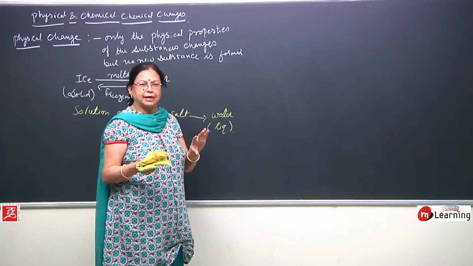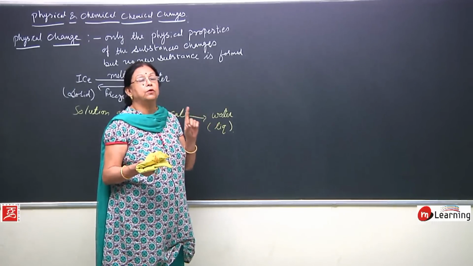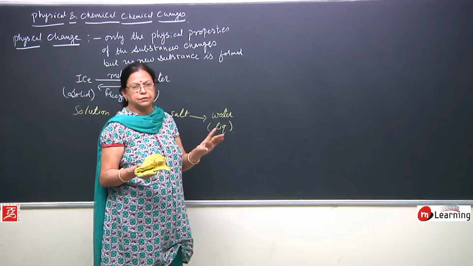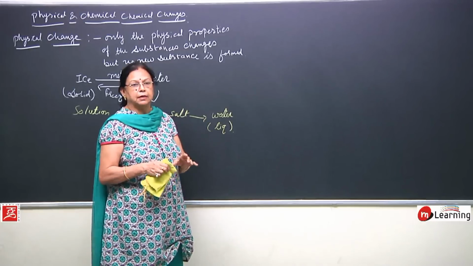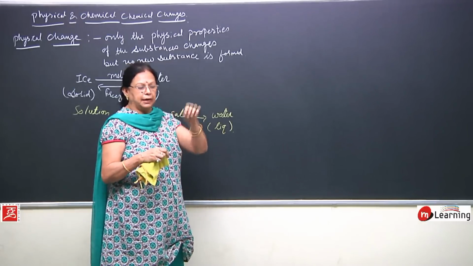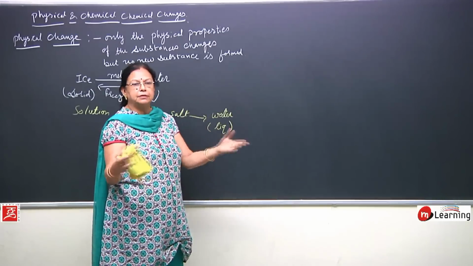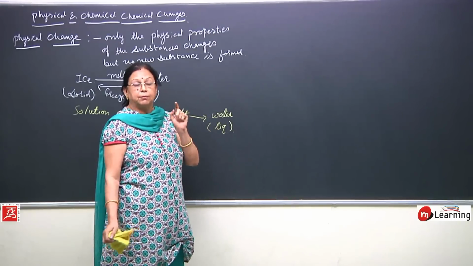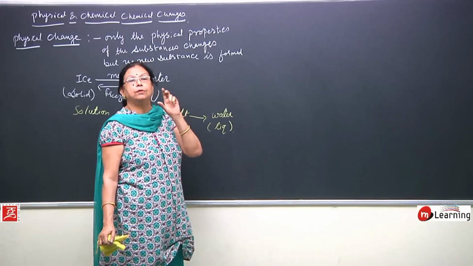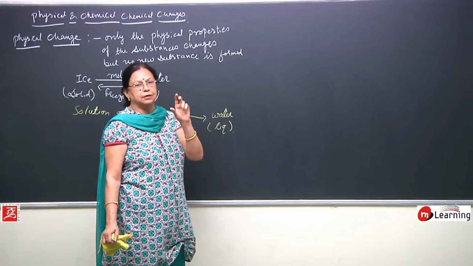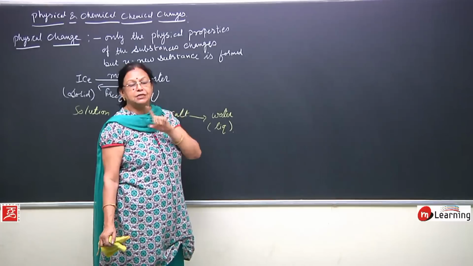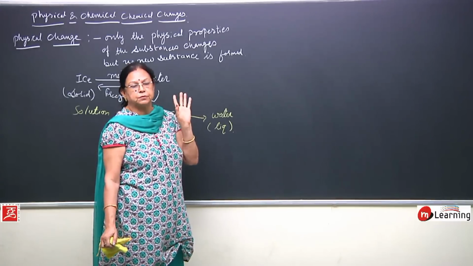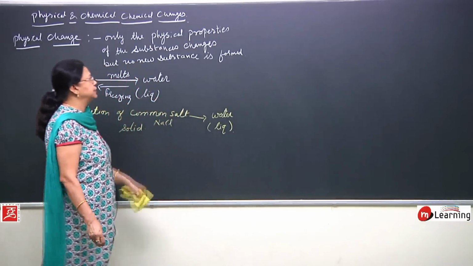So this is a change, but there is no formation of a new substance. Breaking of a glass: if it falls down, it breaks into pieces, but each small piece is also glass. Only the physical form has changed, without formation of a new substance. So this is called a physical change.